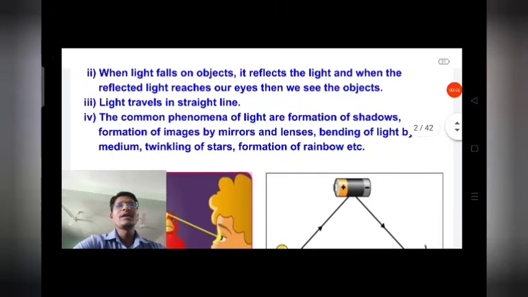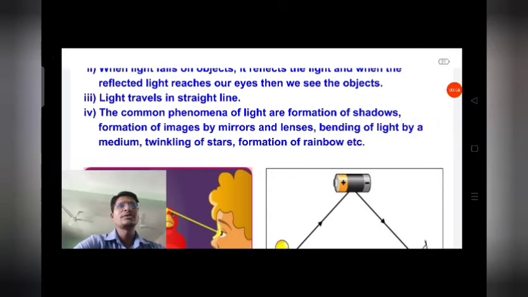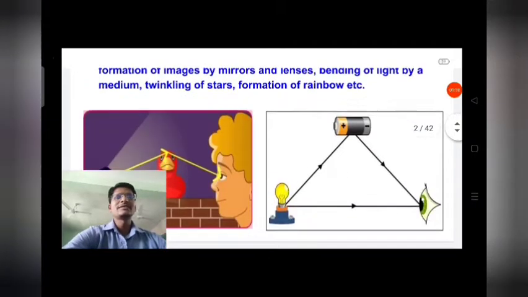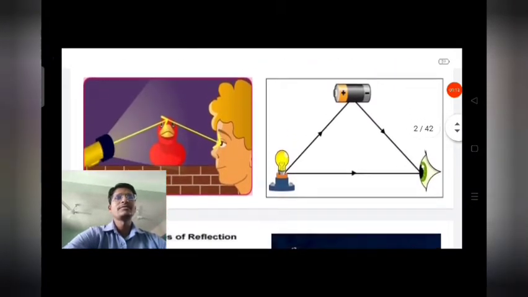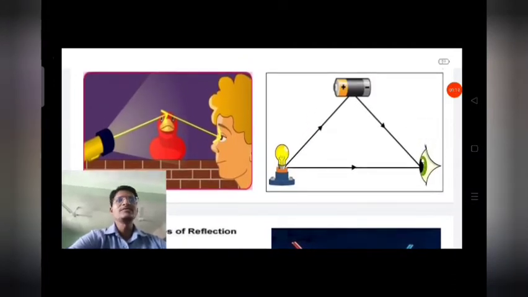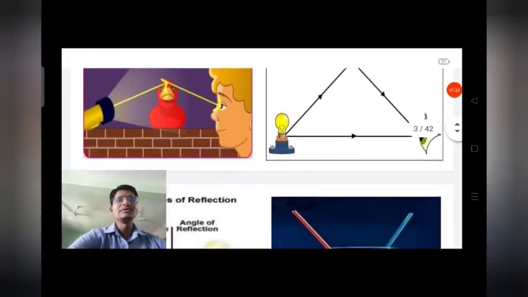Common phenomena of light are formation of shadows, formation of images by mirrors and lenses, bending of light by a medium, twinkling of stars, formation of rainbow, etc. These are some common phenomena of light. When we see an object, the image comes to our eyes on the retina, formed by the reflection from the object.